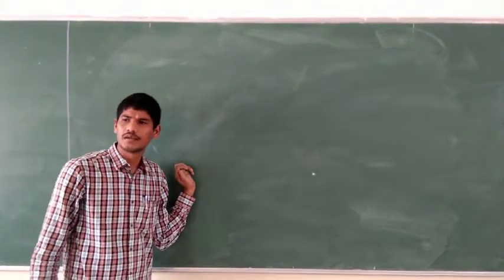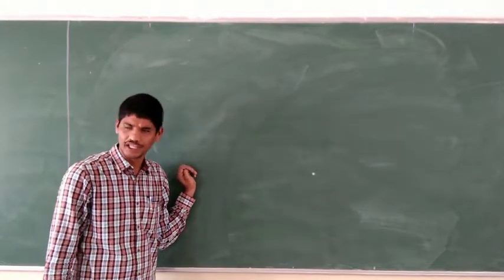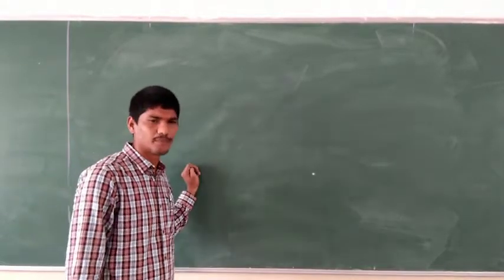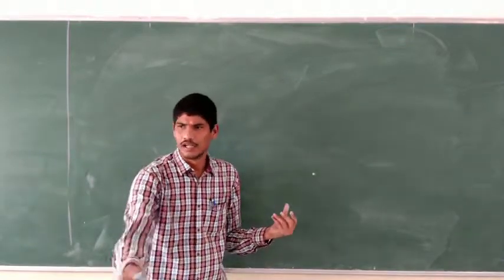Now based on the resistance and the resistivity, we are going to solve the numerical. This question was asked in the previous exam.